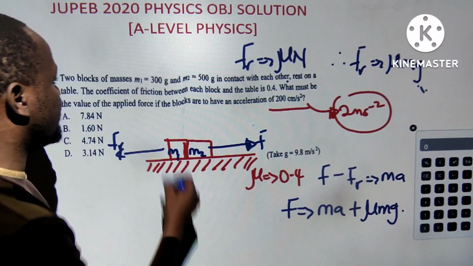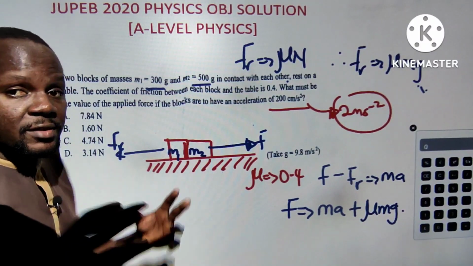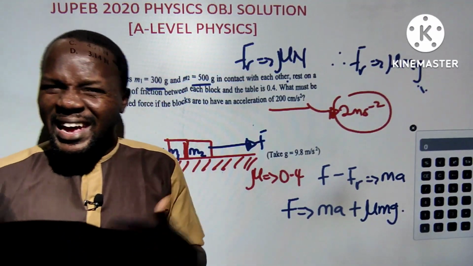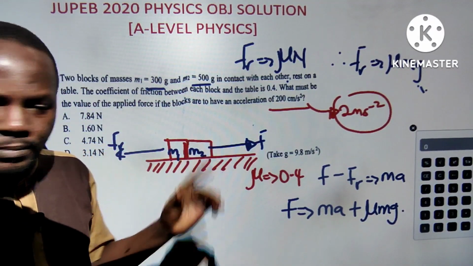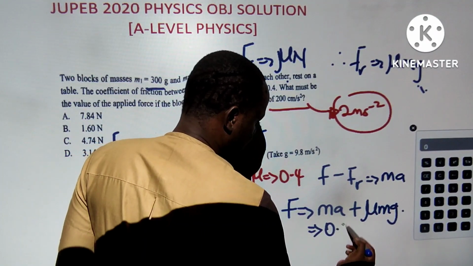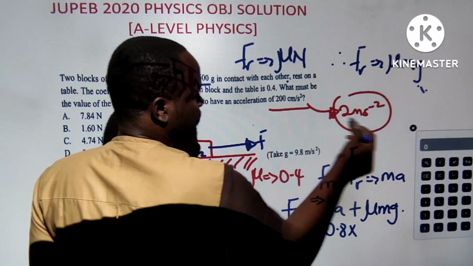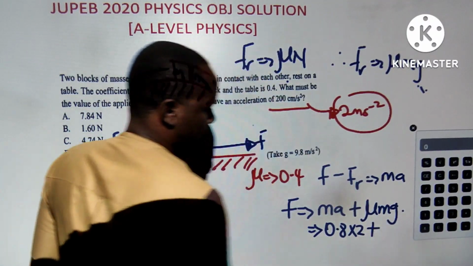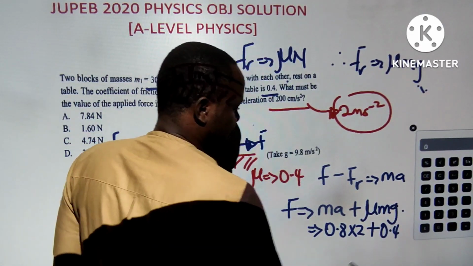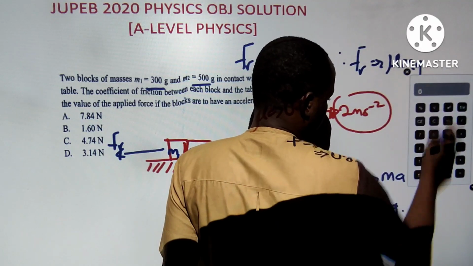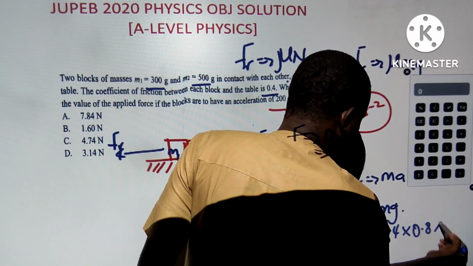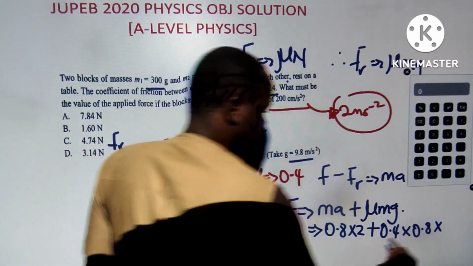So doing that, remember the masses are in contact, so I'm going to add the masses, the case of mass addition. 300 plus 500 is 800. 800 divided by 1000 kilogram is 0.8. So directly, my dear student, we have 0.8 times acceleration, which was given as 2, plus mu, which was given as 0.4, times 0.8 times g, which has to be taken as 9.8.